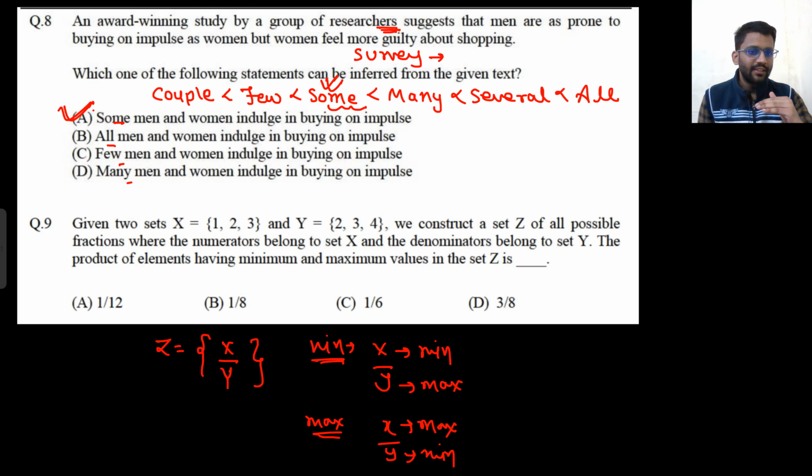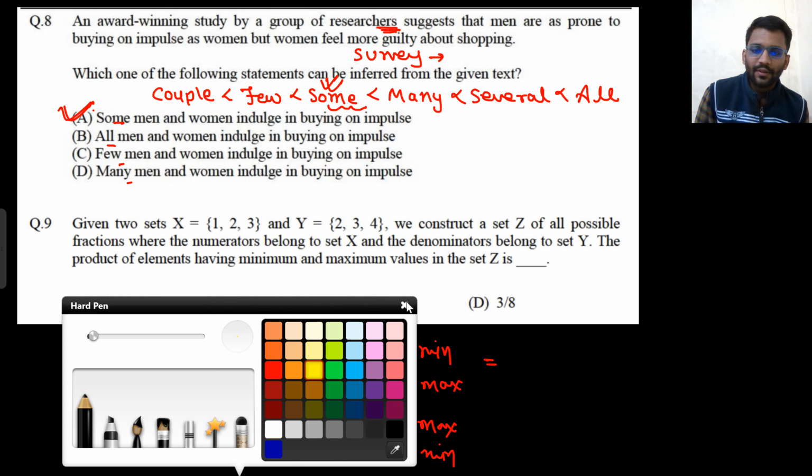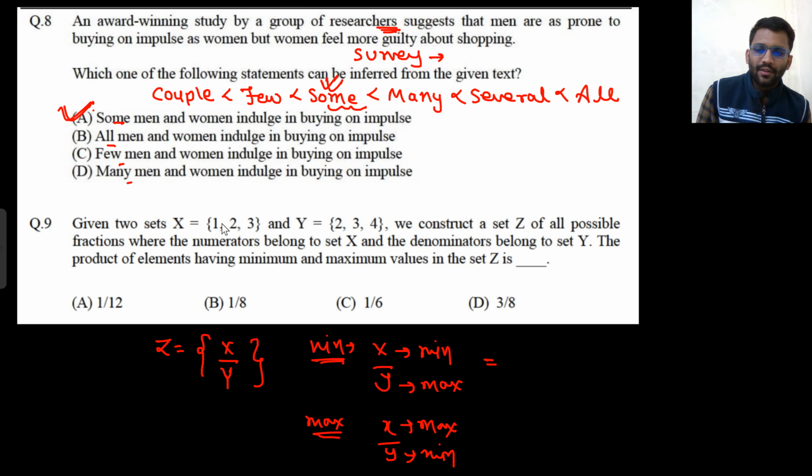And if the numerator is maximum and denominator is minimum, that means the value will be maximum. So what can be the possible minimum value? Numerator should be minimum and denominator should be maximum, 1 by 4. Here numerator should be maximum and denominator should be minimum. 1 by 4 into 3 by 2. That would be 3 by 8.